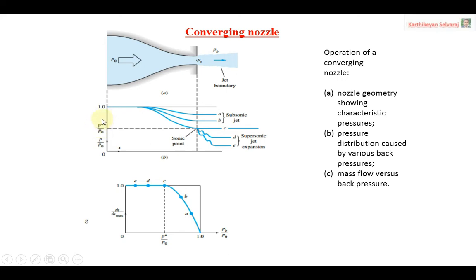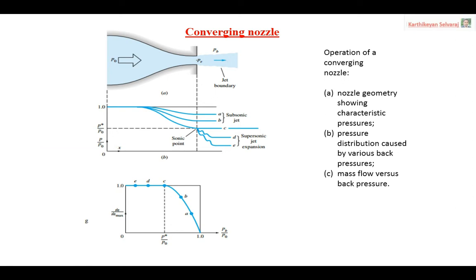Then P star, another new term. The P star is nothing but the critical pressure, based on the critical Mach number. The critical Mach number is nothing but when the Mach number reaches equal to 1. So that is a critical Mach number, and that is called a sonic condition.